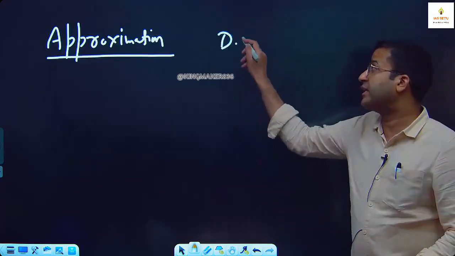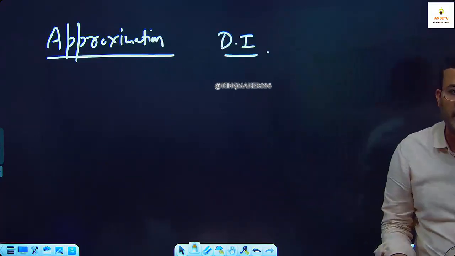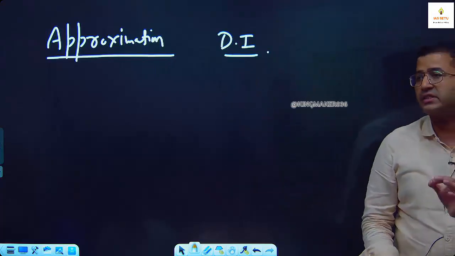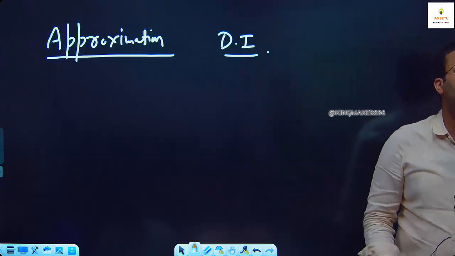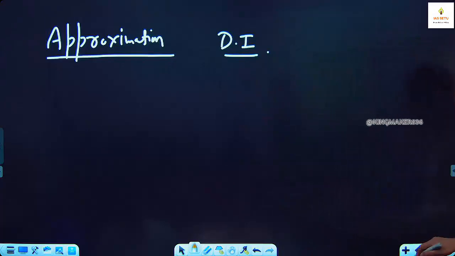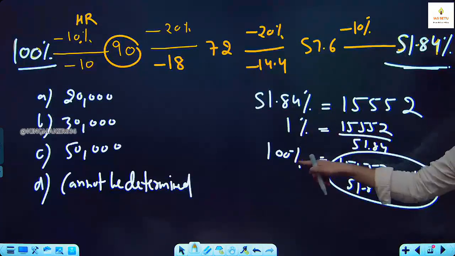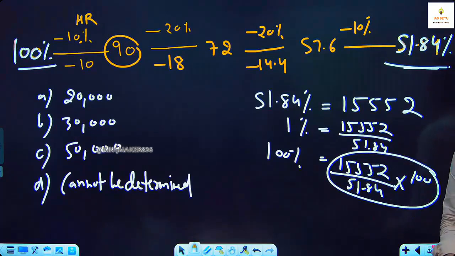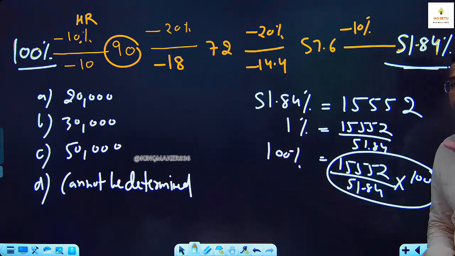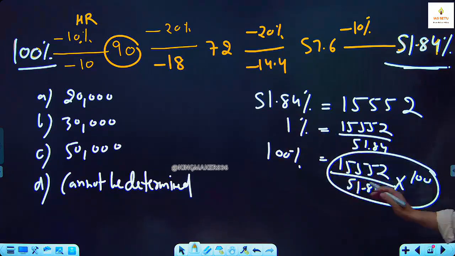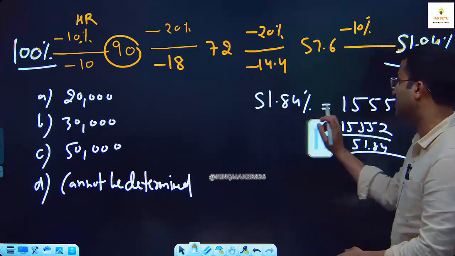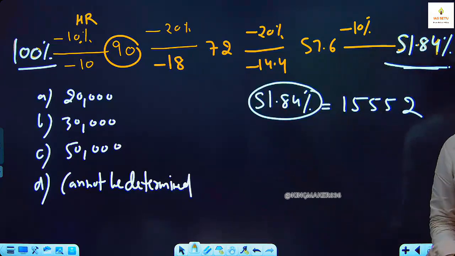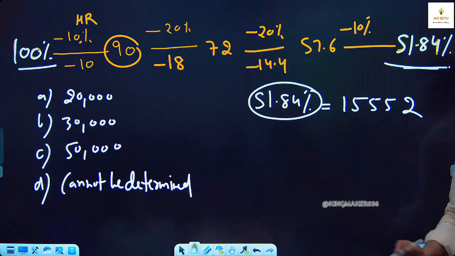Especially in data interpretation DI classes, when I teach, I teach this approximation in detail. Today I will just discuss one example where I tell you approximation. See, what is exact calculation? You find 1%, you find 100%, you solve it, you get your answer. But now I tell you how I can handle this question in 5 seconds without doing exact calculation, because answer options are available. This is 51.84%. Can I make it approximately 50%?